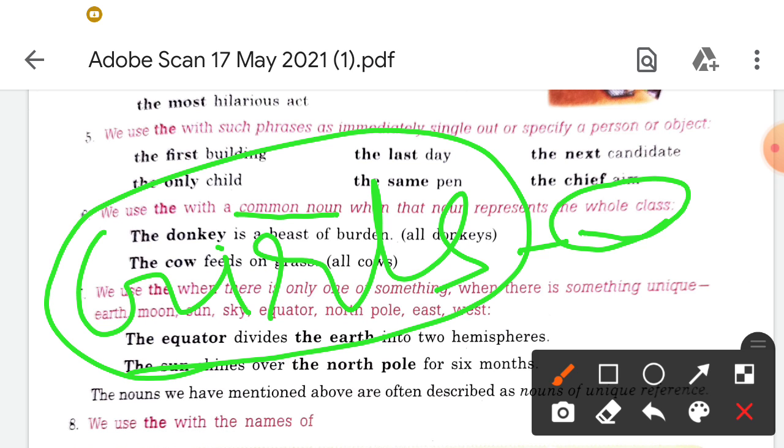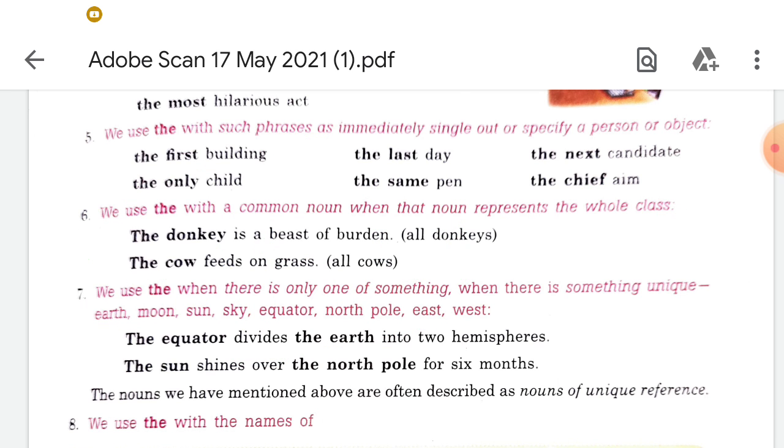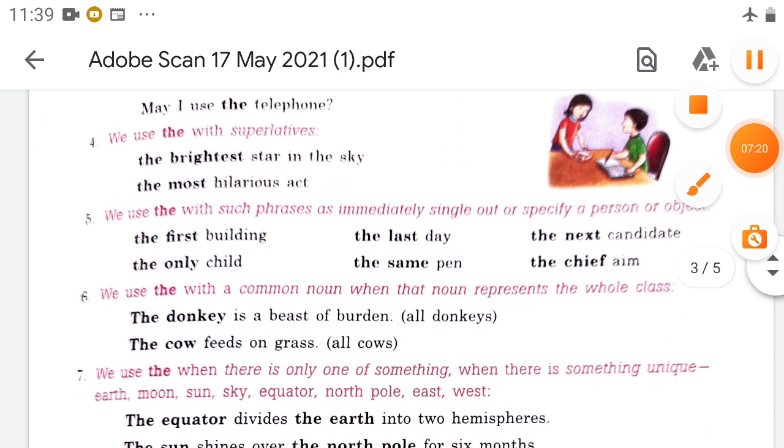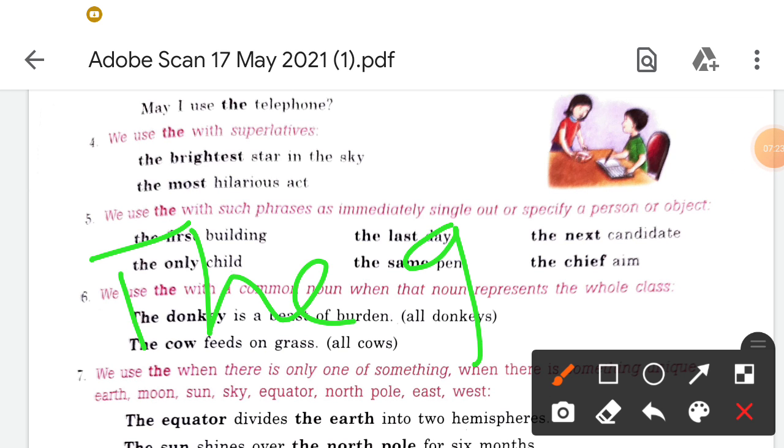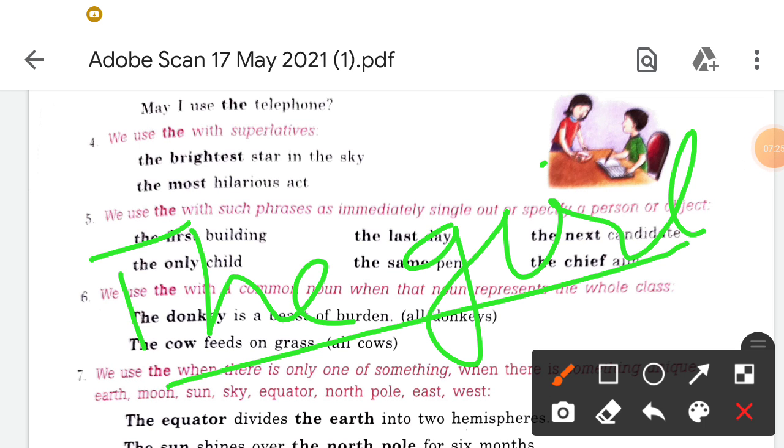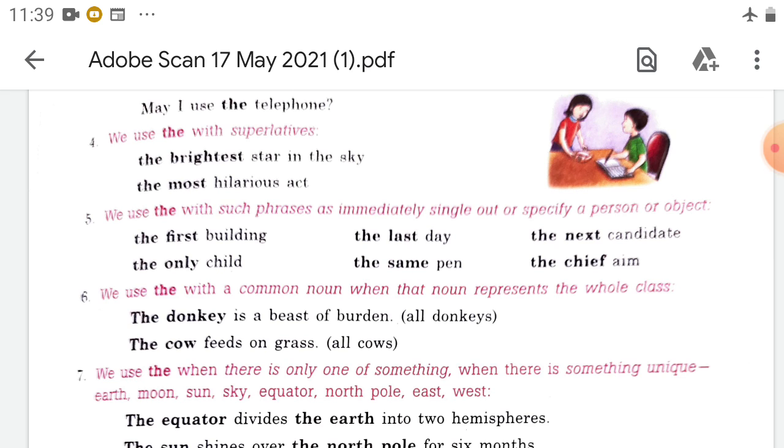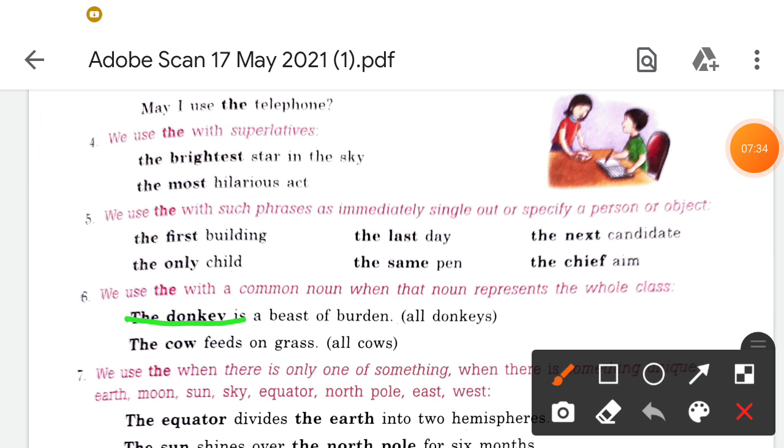I will say the girl is beautiful, means here we are talking about all girls, सभी लड़कियों के बारे में हम बात कर रहे हैं. Like the donkey is the beast of burden, means all donkeys, not one. So when we are talking about a whole class, in that case also we use the. Okay, the cow feeds on grass. Like this.